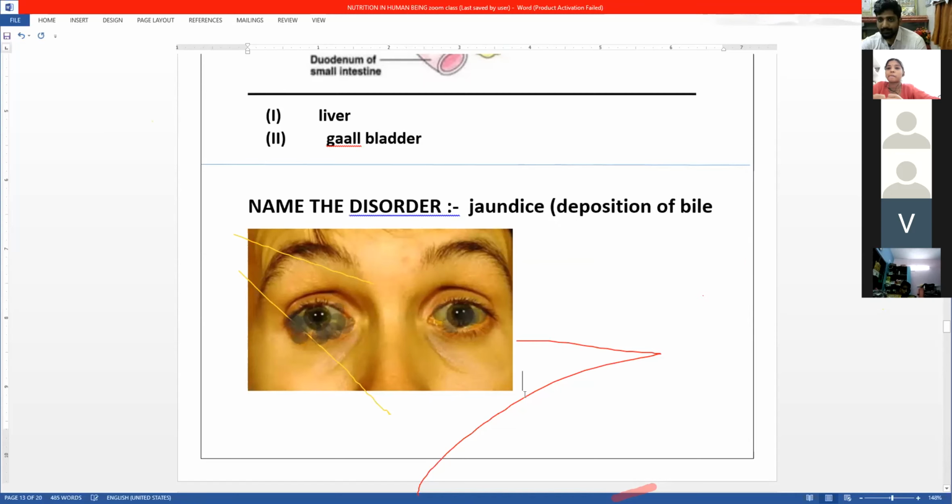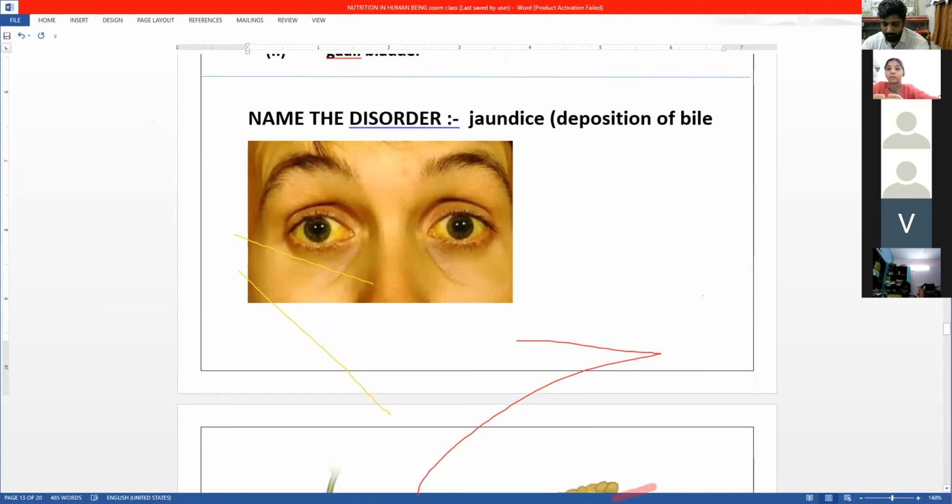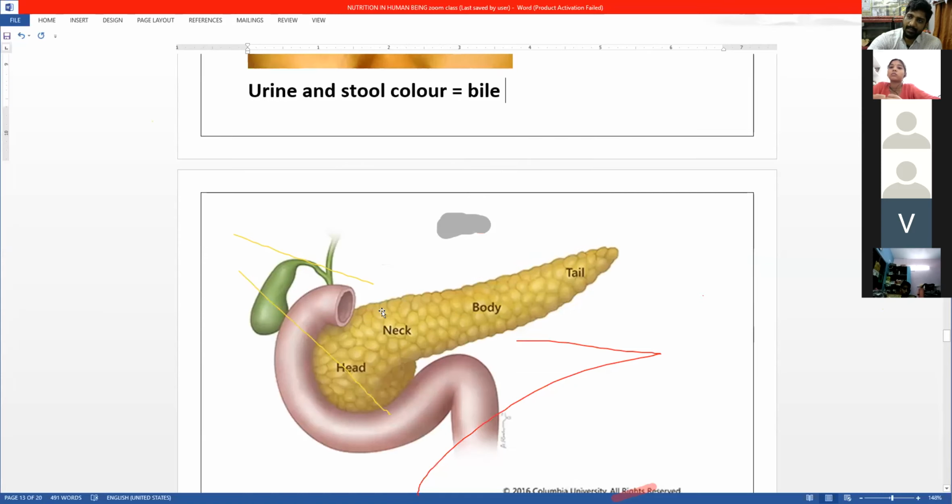Now, similarly, remember this: your urine color and the stool color, which is yellow, okay, is because of the bile only. So yellow color of the urine and yellow color of the stool is given by the bile. Okay. Now next we talked about pancreas.